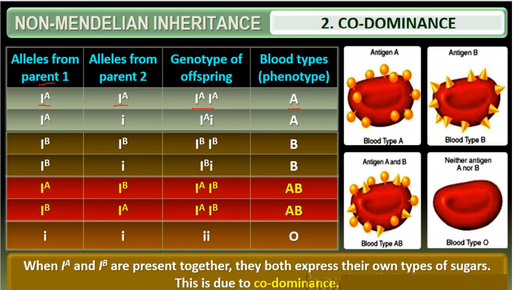So if this is the genotype, this will be the phenotype. What is phenotype? The morphological appearance is said to be the phenotype. Genetic constitution is the genotype, that you know.